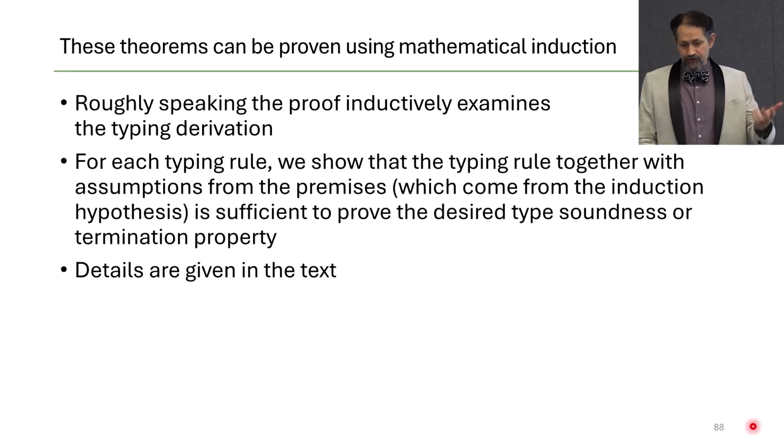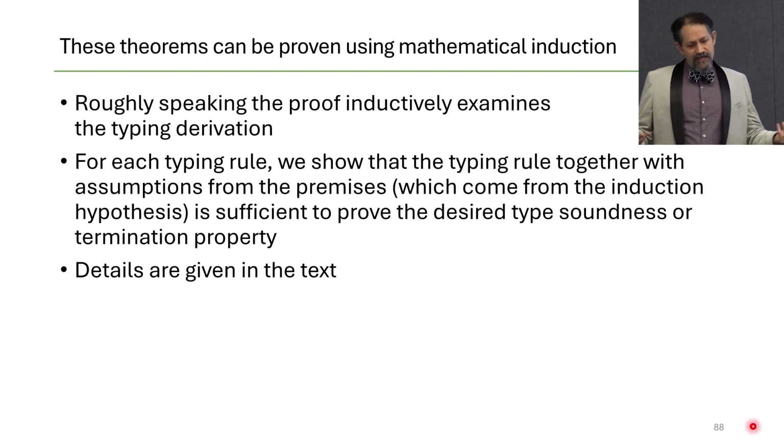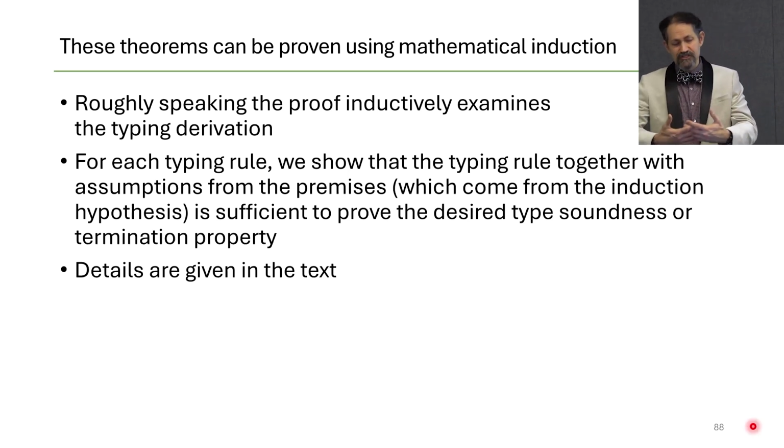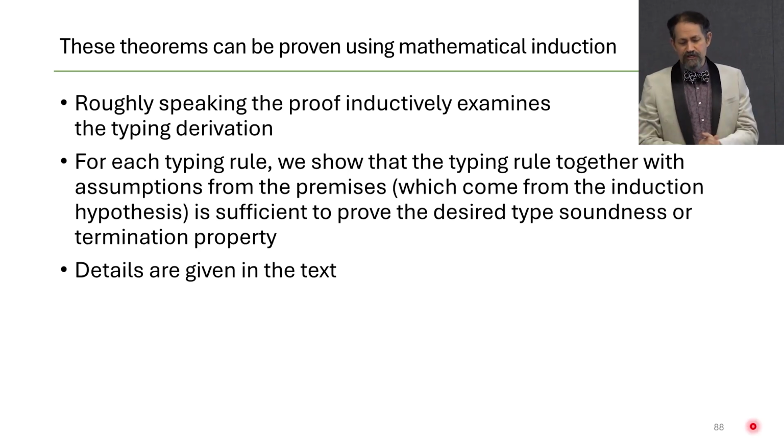So the two theorems that I showed you, as well as a third theorem that's stated in the book, can be proved using mathematical induction. Roughly speaking, what the proof does is it inductively evaluates the typing derivation. It looks at one rule at a time in the typing derivation and reasons about how the typing of this expression will match the execution when the same expression executes. Basically, the typing derivation will line up with the execution derivation.